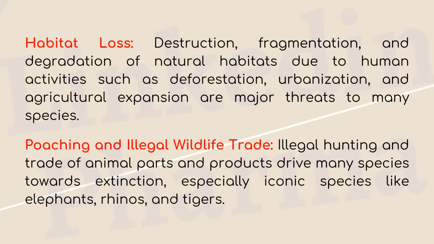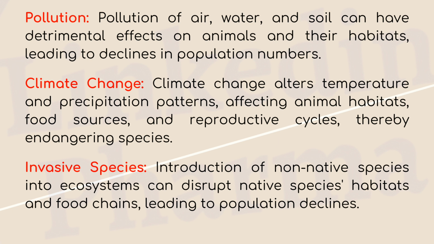Poaching and illegal wildlife trade. Illegal hunting and trade of animal parts and products drive many species towards extinction, especially iconic species like elephants, rhinos, and tigers. Pollution of air, water, and soil can have detrimental effects on animals and their habitats, leading to declines in population numbers. Climate change alters temperature and precipitation patterns, affecting animal habitats, food sources, and reproductive cycles, thereby endangering species.